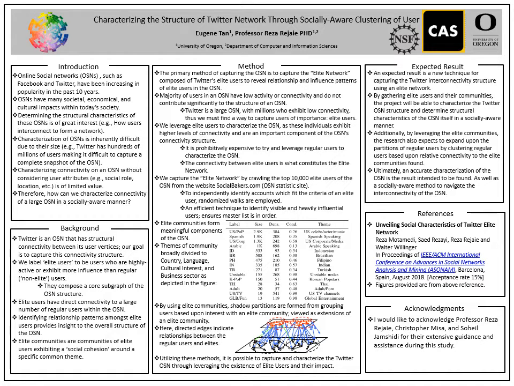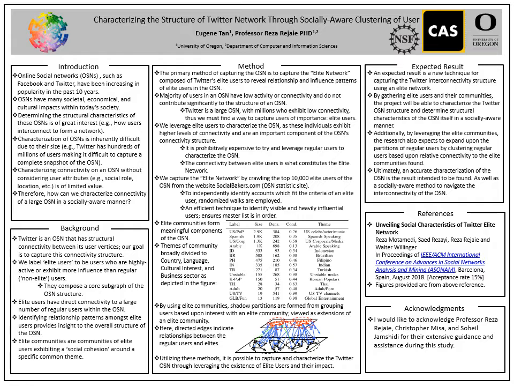The majority of users of an online social network have low activity or connectivity and thus do not contribute significantly to the structure of an online social network. With Twitter being a large online social network with millions who exhibit low connectivity, we must find a way to capture users of importance and of influence that affect the structure of connectivity itself, which are elite users. We then leverage these elite users to characterize the online social network as they exhibit higher levels of connectivity and impact. Therefore, the connectivity between elite users is what generally constitutes the elite network.